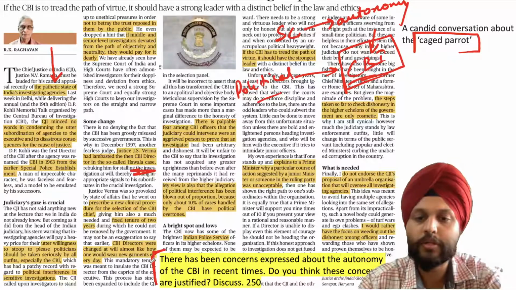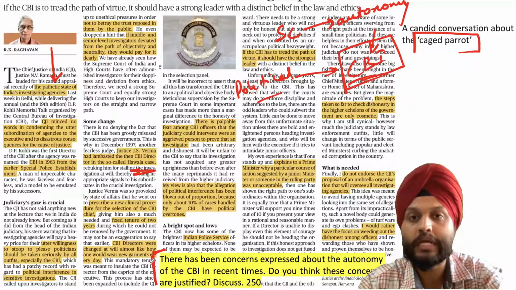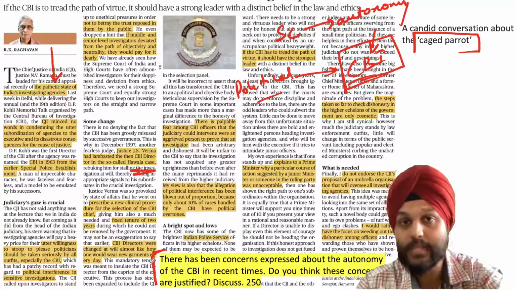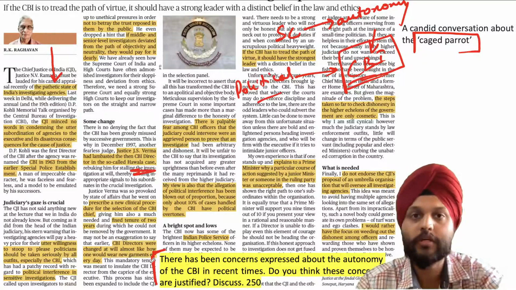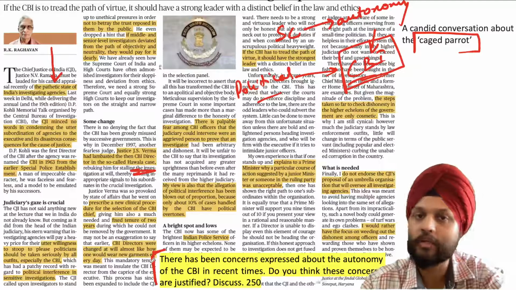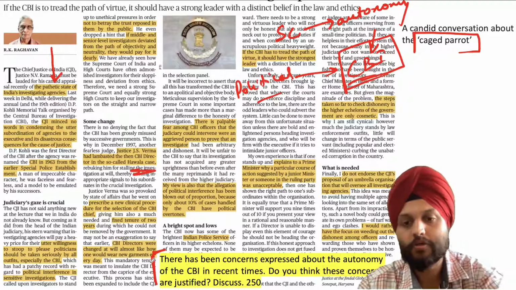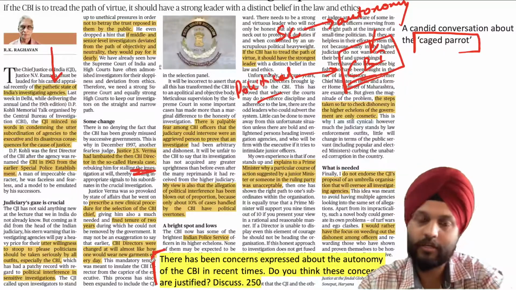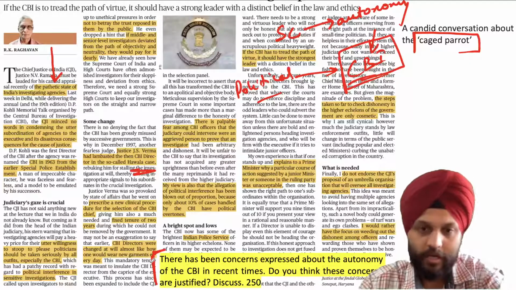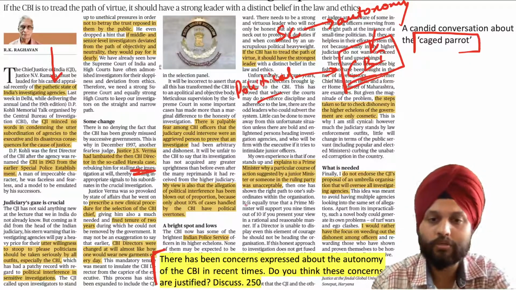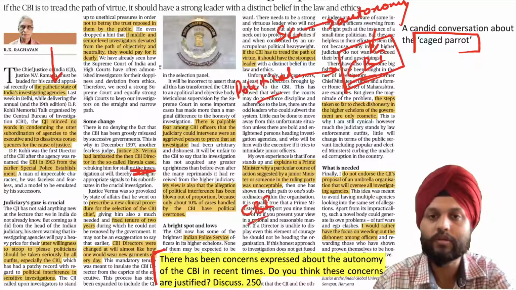There has been concerns expressed about the autonomy of the CBI in recent times. Recent times, it is always going to be there. Ten years from now, if the CBI is there, then also it will be recent times. So do you think these concerns are justified? Discuss. Simple. So here you can start your answer by stating about the CBI, right?